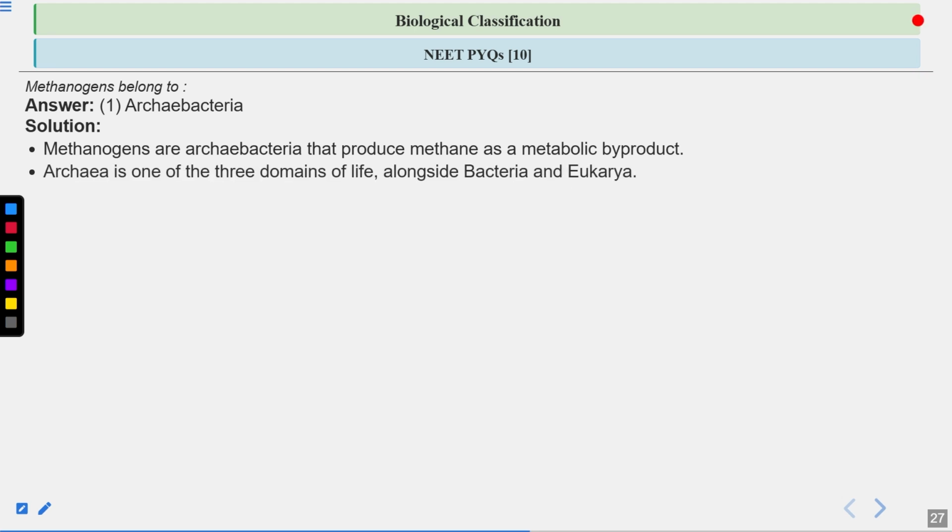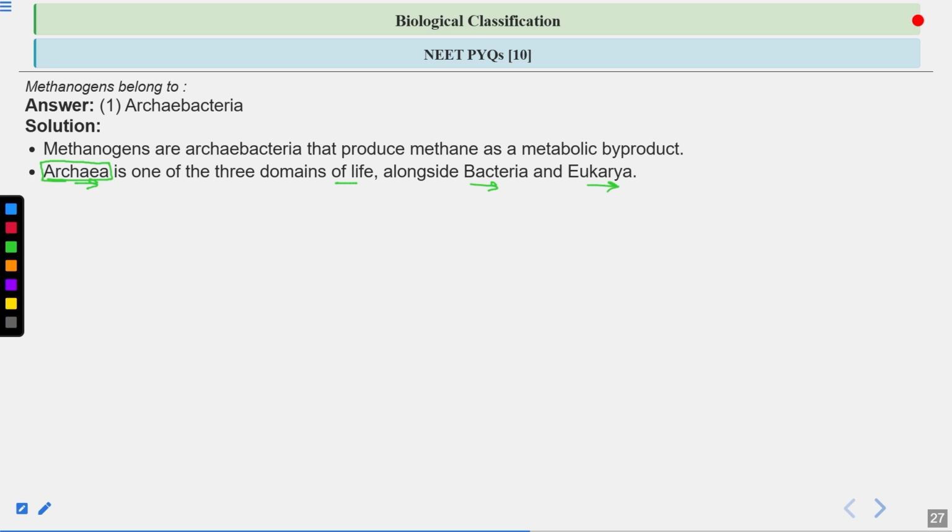Archaea is one of the 3 domains of life alongside bacteria and eukarya. The 3 domain system was given by Carl Woese. So what are the 3 domains? Archaea, bacteria, and eukarya. Archaebacteria belong to archaea. They are the primitive bacteria.